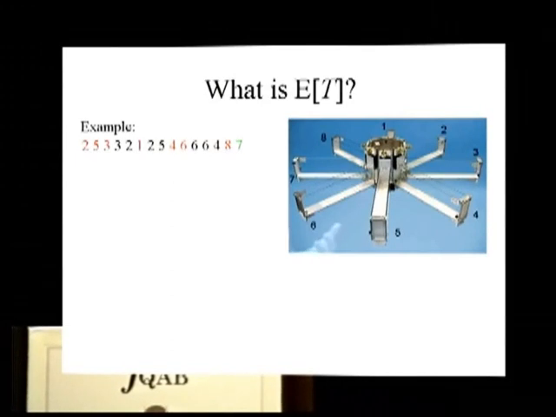all 8 arms visited. So when the rat visited arm number 7 here, it's printed in green. I don't know if you can see it. But then it has visited all of them. In this particular case, T was 15. So T is going to be a random variable. And we want to find its expected value.